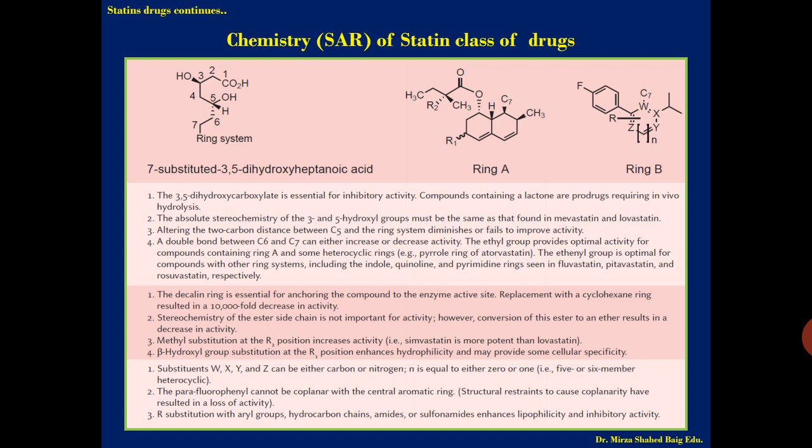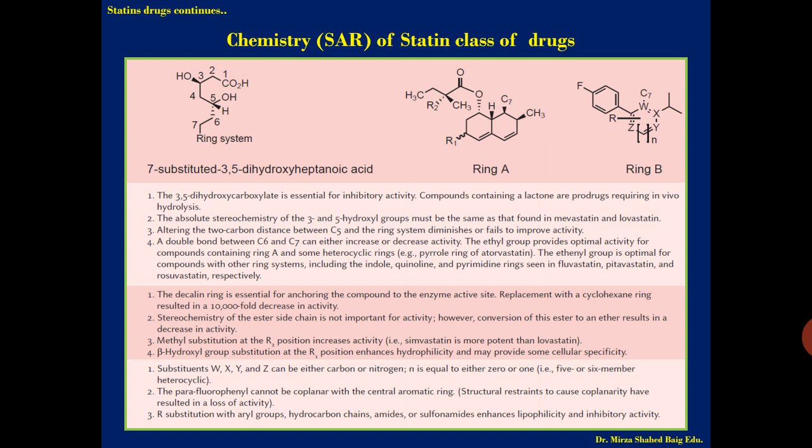Altering the 2 carbon distance between C5 and the ring system diminishes or fails to improve the activity. So only 2 carbon atoms are required. If you disturb this, or if you contract or expand this 2 carbon system between the ring attachment and the carboxylate attachment, that is the dihydroxyheptanoic acid derivative molecule, then that will diminish or fail to improve the activity.